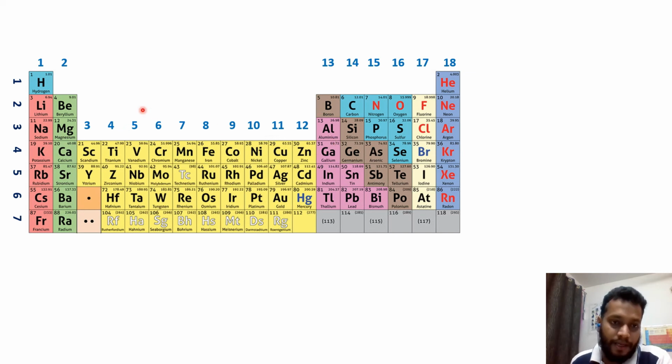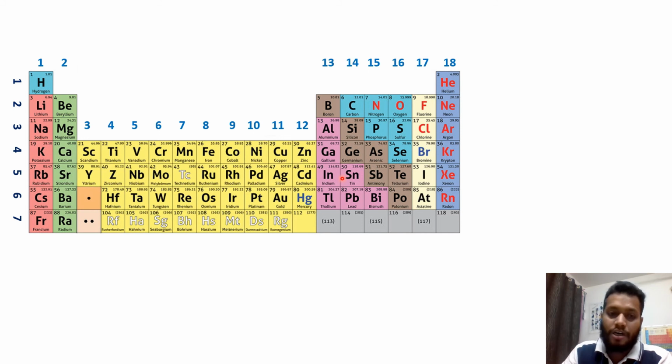That's why they didn't place the elements here. Instead they placed them in the position where the elements of the group are similar. That means the elements in the periodic table are arranged along with the increasing of their atomic number, but also recurring their chemical properties.